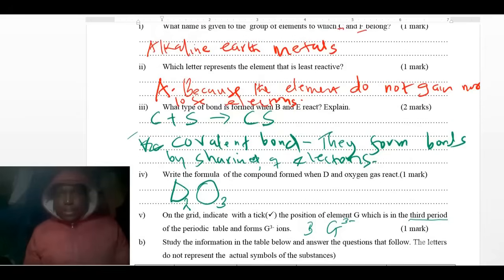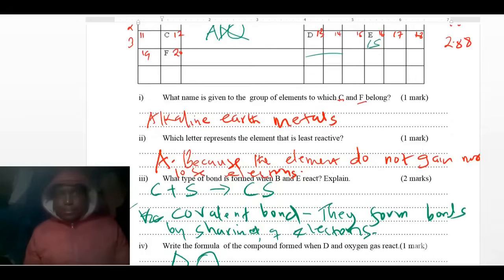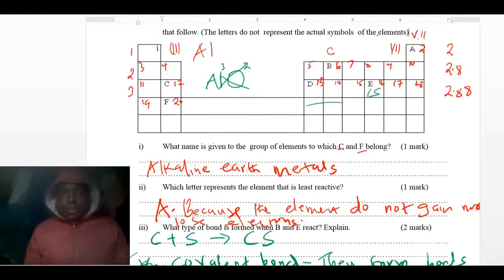Period 3 is here. So this is period 1, period 2, period 3. We see an element here that forms such a charge, since aluminium will form positive. So that element must be here, number 15. Because 15 is 2 8 5, that is phosphorus.